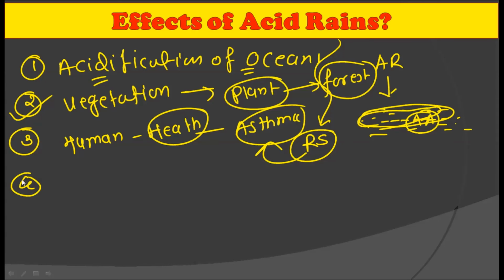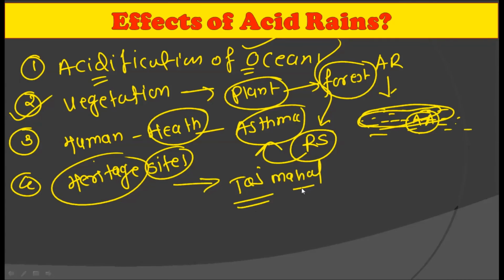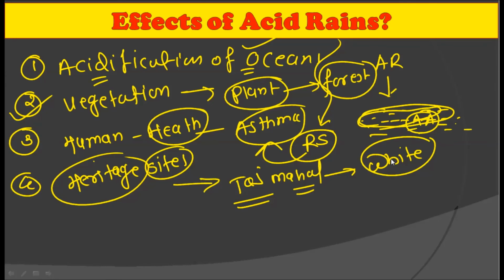All right. The next effect is on the heritage sites; acid rains cause a hazardous effect on heritage sites. The very famous example of heritage damaged due to acid rain is the Taj Mahal of India. This Taj Mahal, being totally white in color because it is made of white marble, is slowly turning yellow due to acid rains. So acid rains also have an effect on man-made things, that is, on heritage like the Taj Mahal.